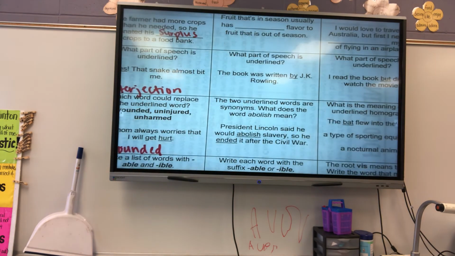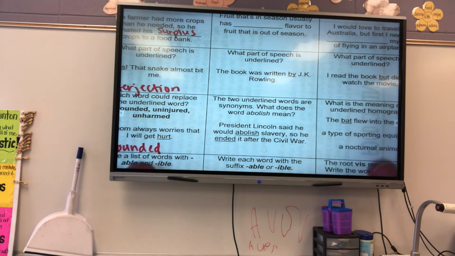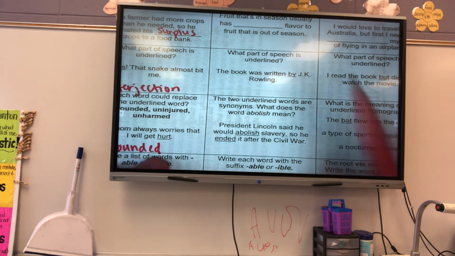All right? What part of speech is underlined? The book was written by J.K. Rowling. What is by? It is a preposition.